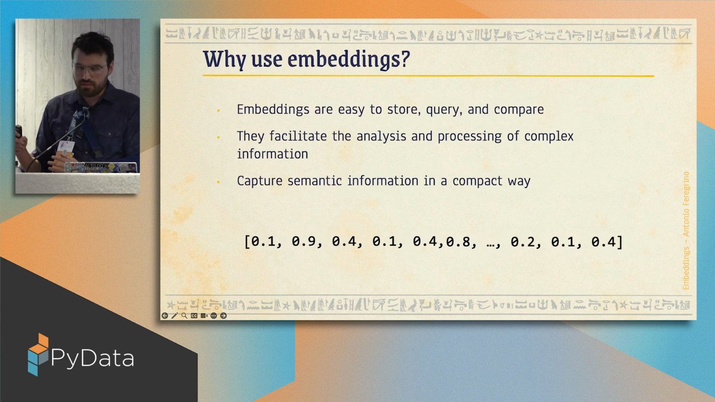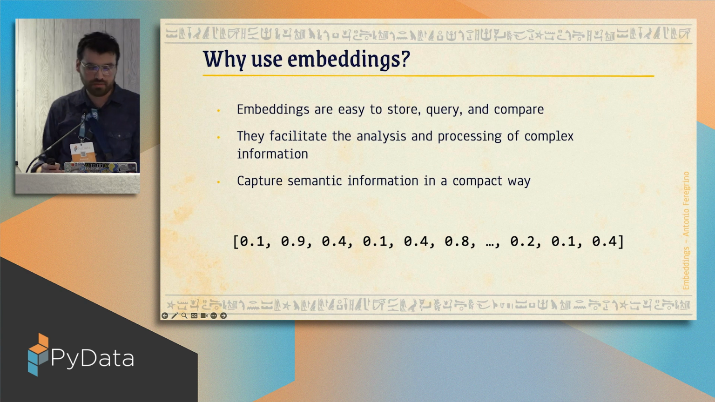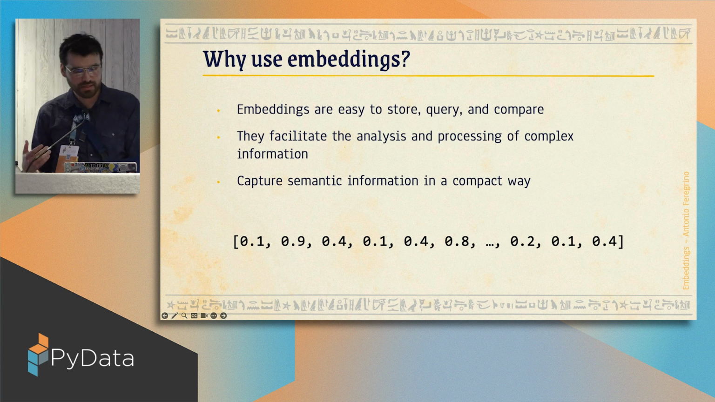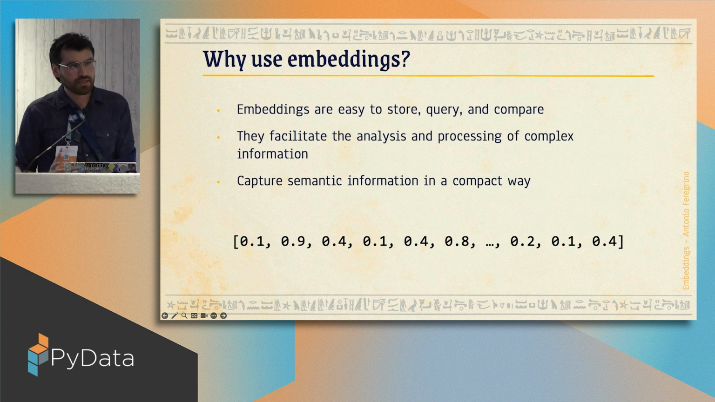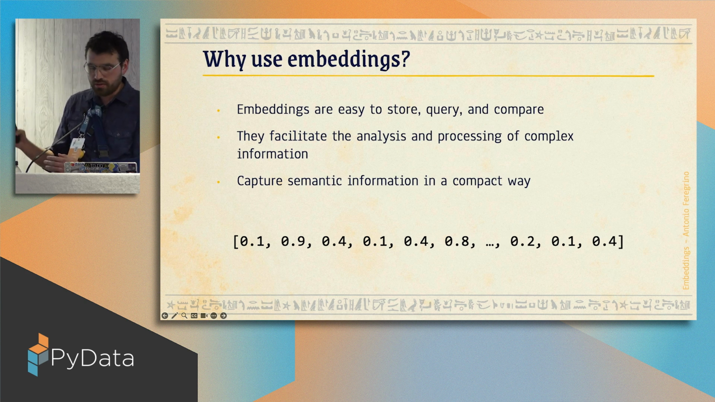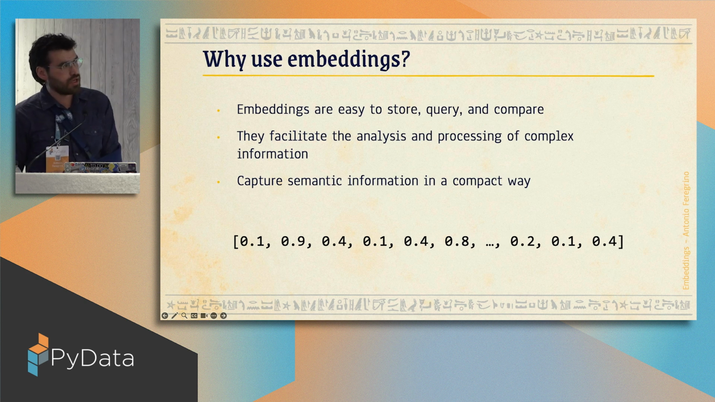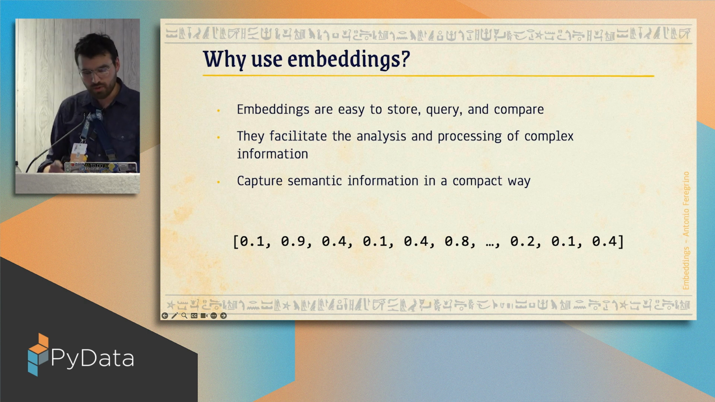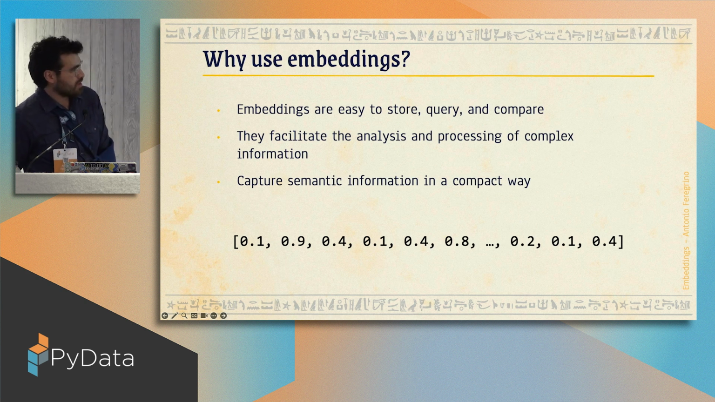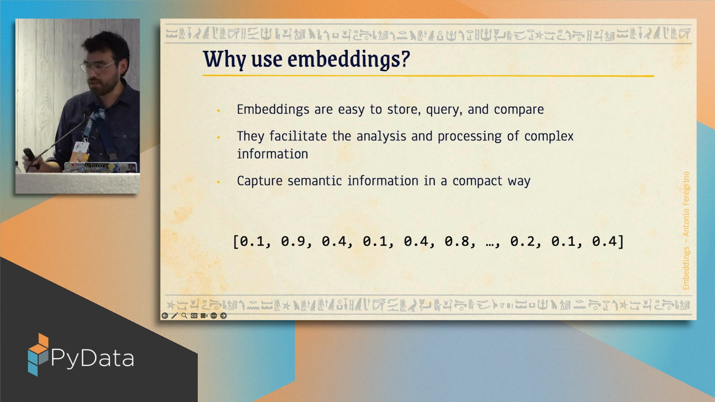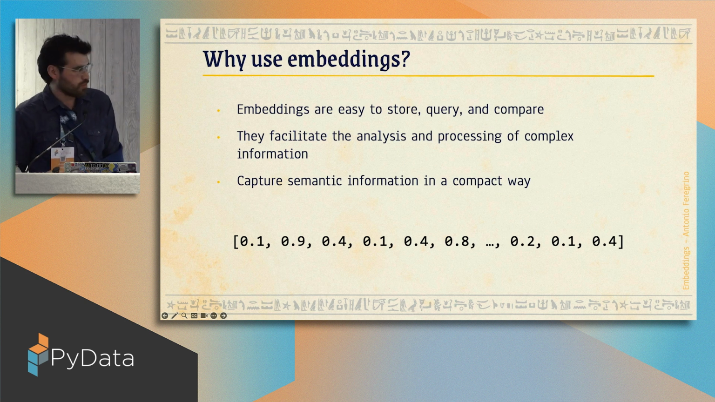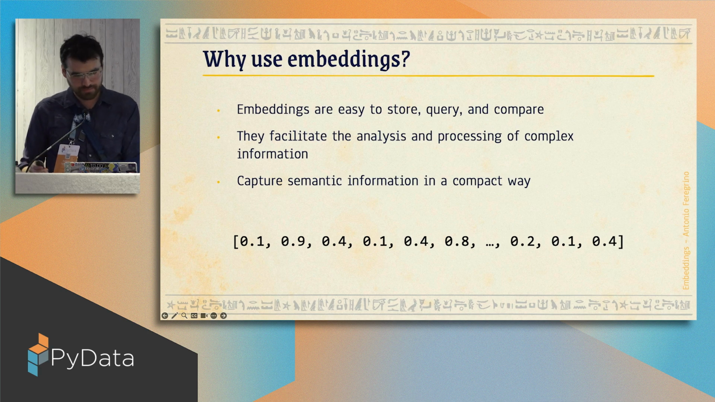This also has the benefit that a computer now can process a card, because if we show a card to a computer, it won't understand what is going on. It might see an image, it might be able to recognize some text, and so on, but it doesn't recognize the card as an entity. Another advantage of having embeddings is that we can now store cards or any other entity that we have embedded. We can store it, we can query it, we can compare against each other. This facilitates the analysis of complex information. And as I mentioned, the embeddings capture semantic information in a compact way.